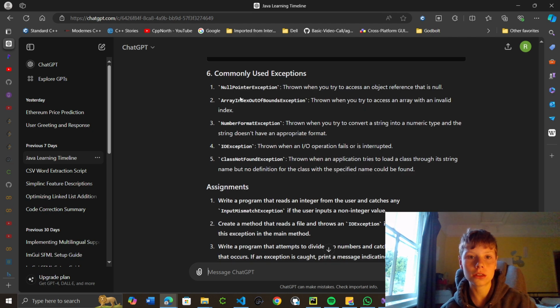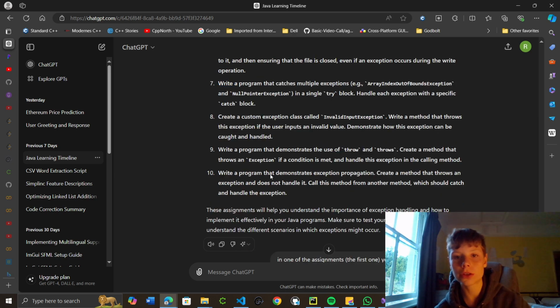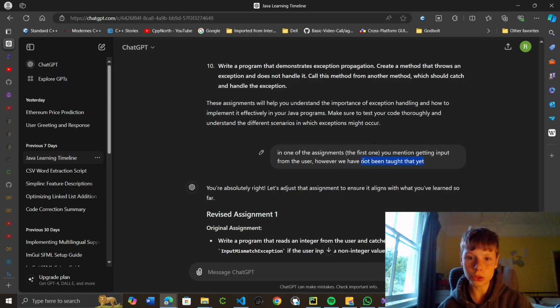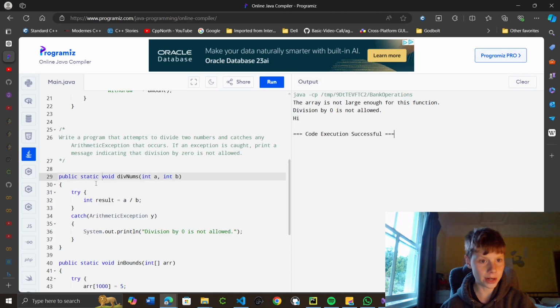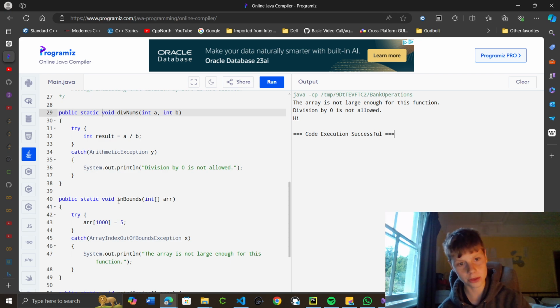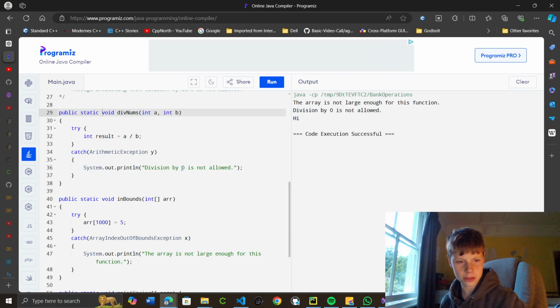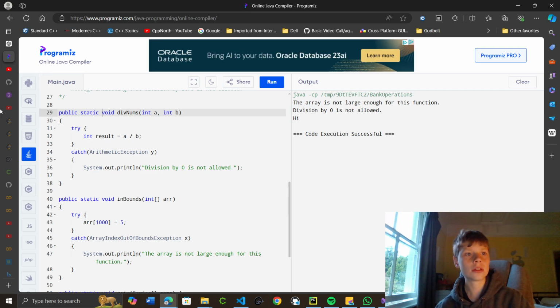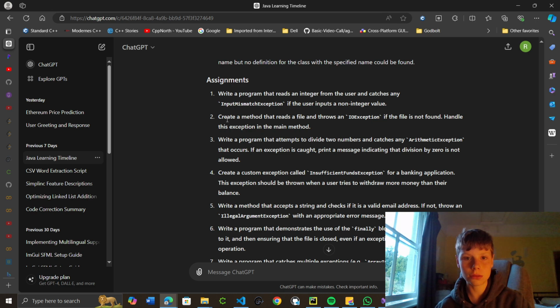Then I started doing some assignments. It gave me 10 assignments, but from now on I'm only doing 3 at a time. I did do the first one, but because we hadn't been taught user input, the revised assignment was a function that creates an array. We go out of bounds, we catch that exception, and then carried on with the other ones, though I didn't do this one